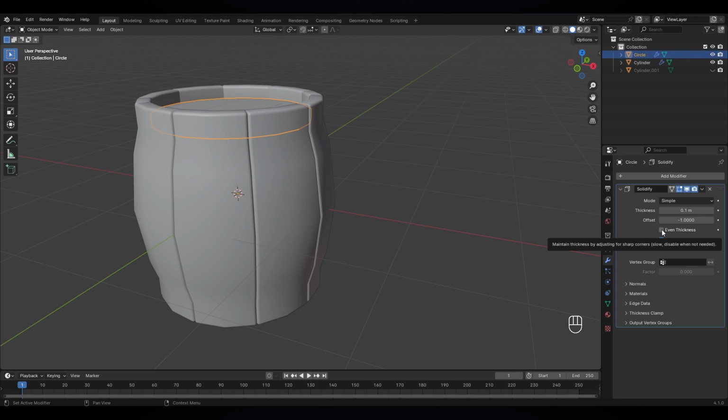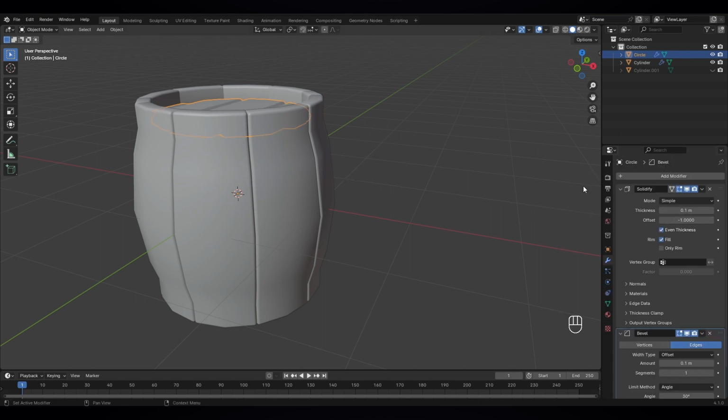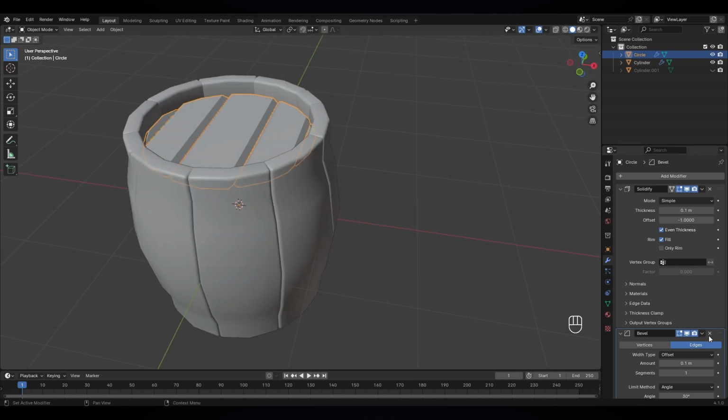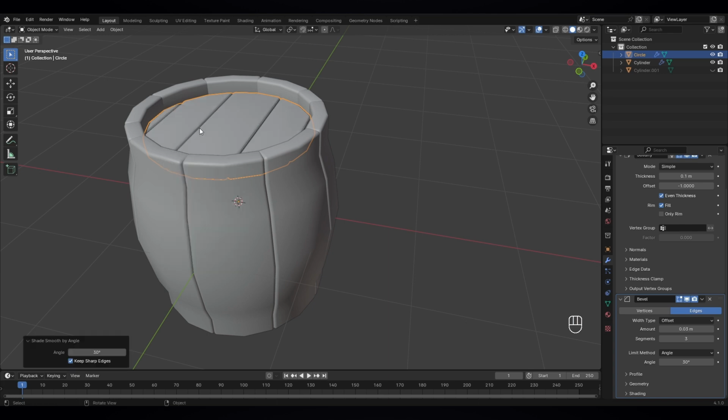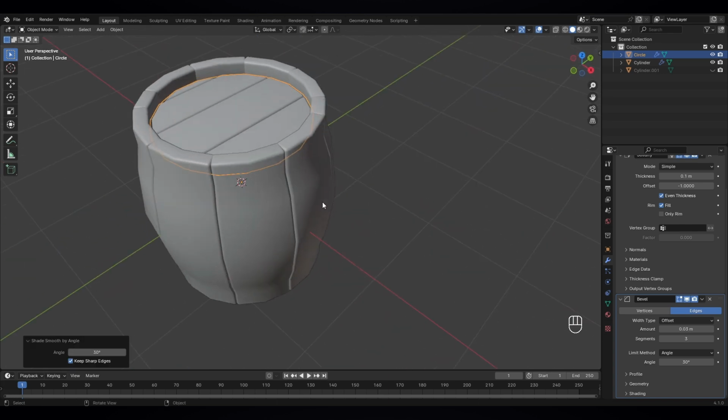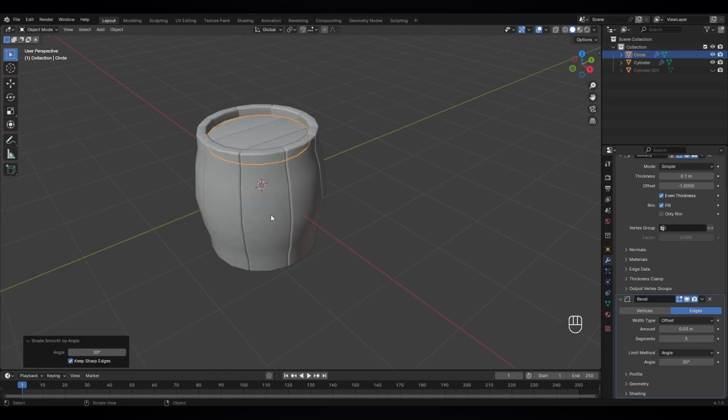Just check even thickness and let's give it a bevel modifier too. Let's go to top and increase the segments to 3, amount 0.03. Okay, and also let's give it a shade auto smooth. That looks nice. And the next thing, I want to duplicate it to the down, or I can give another modifier.